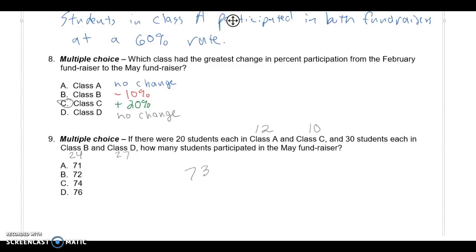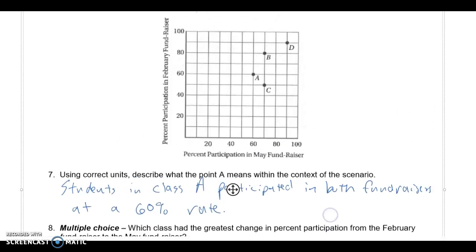And if there were 20 students each in Class A and Class C and 30 students each in Class B and D, how many participated in the May fundraiser? So again, the May fundraiser is this one right here.